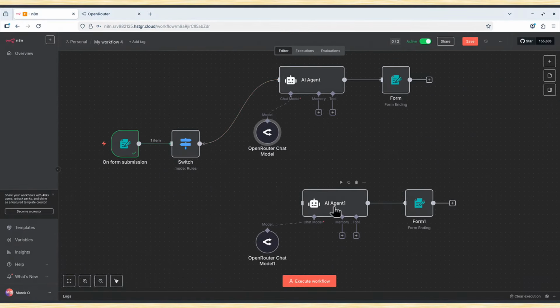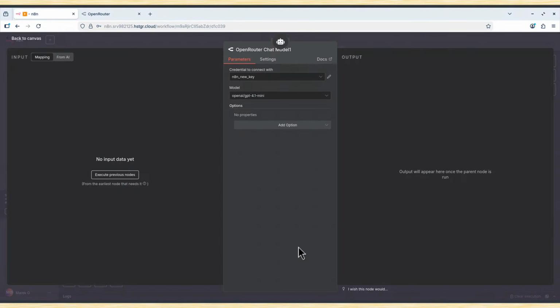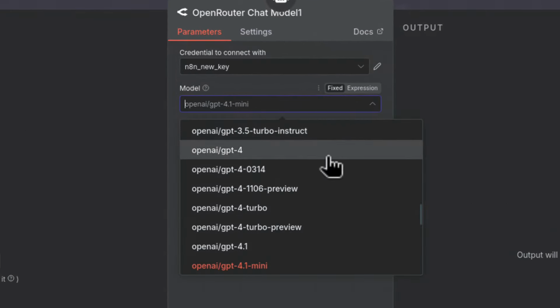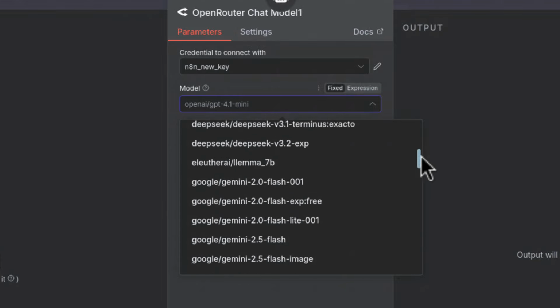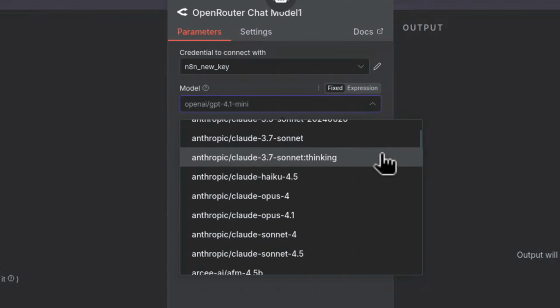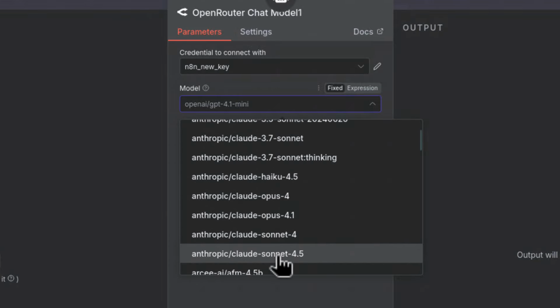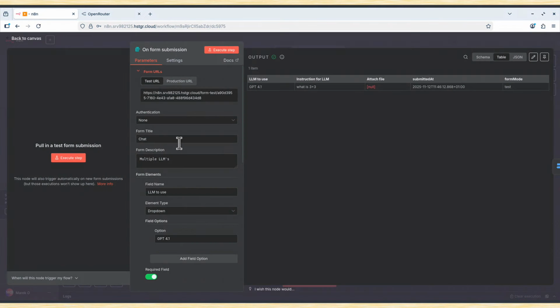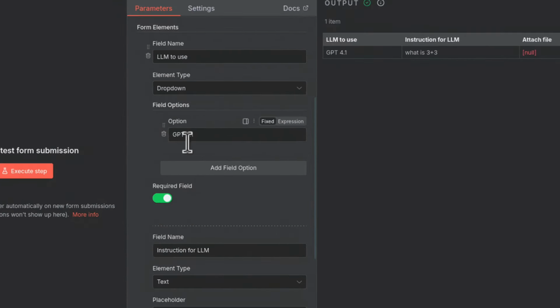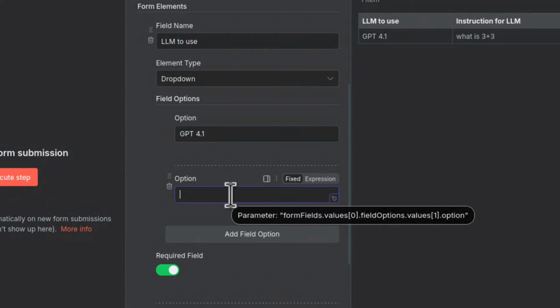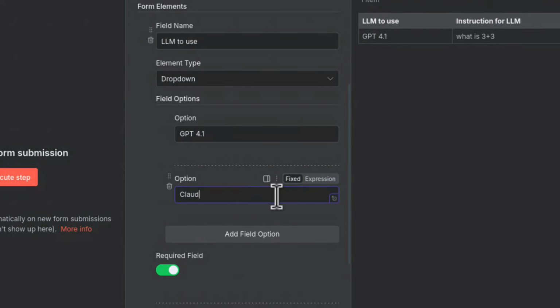Now let's go back to this agent, and in OpenRouter, I will change it to, maybe, Anthropic Claude Sonnet 4.5. What I have to do now is go to form submission and add that option. I will call it just Claude.